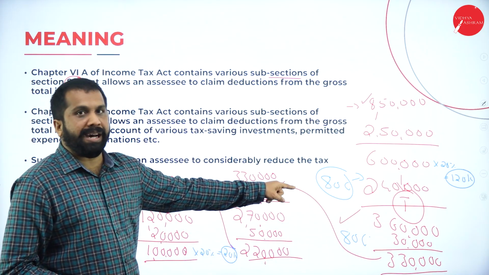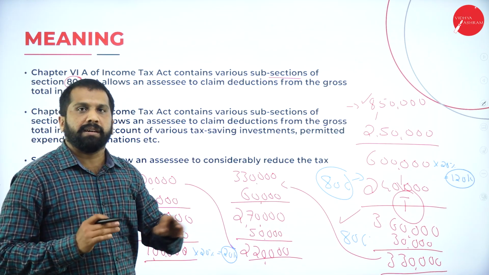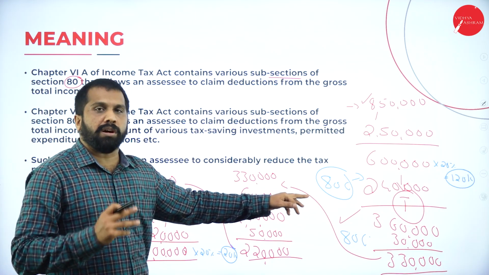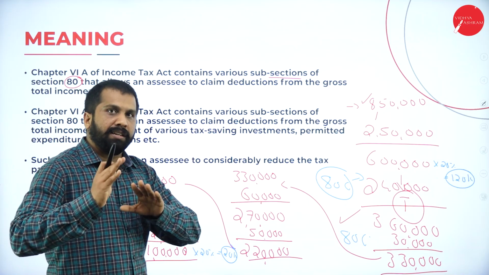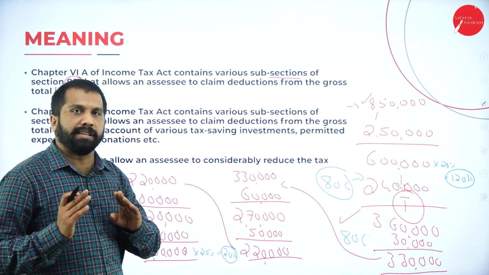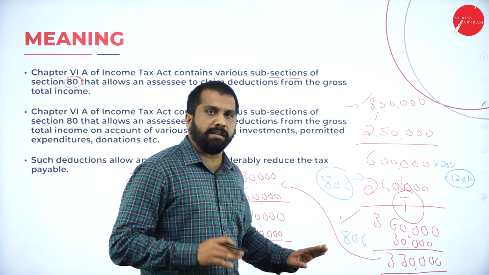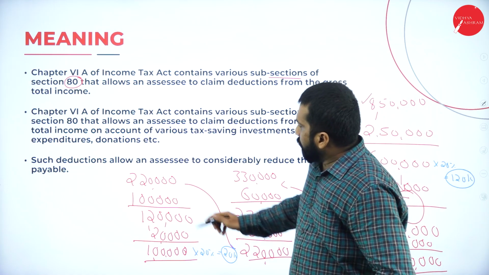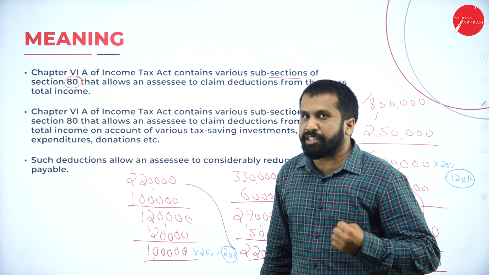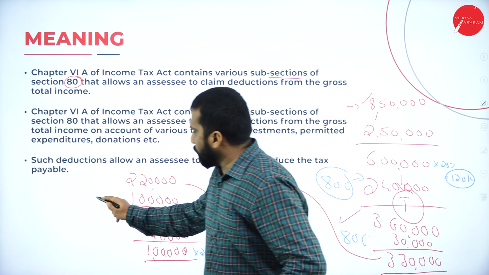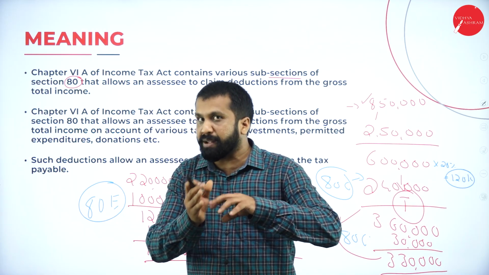Remember, under 80C maximum 1,50,000 you can claim. I am just giving you an example. Clear? In case of interest on housing loan, unlimited you can claim. All this concept will come later. Just understand the concept. Now, 3,60,000 I have reduced to 3,30,000. Then 1 lakh I paid as education loan interest. It will come under 80E. For each concept we have a separate deduction.